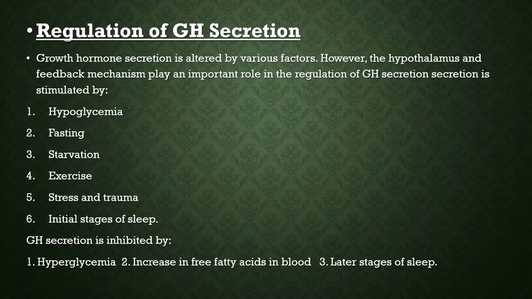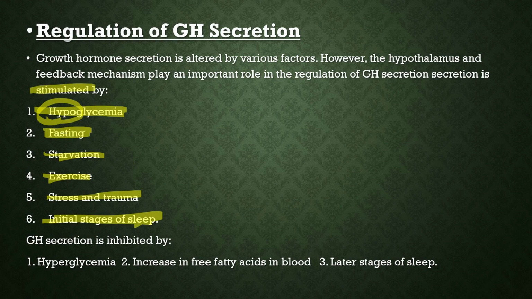Moving on to the next slide, we have the regulation of growth hormone secretion. It is mostly stimulated by hypoglycemia, hypo meaning less, fasting, starvation, exercise, stress, trauma, and initial stages of sleep.